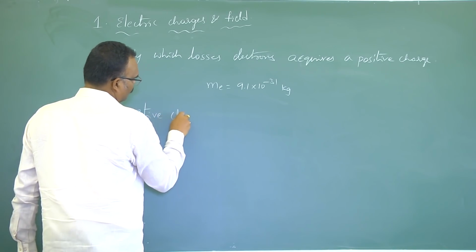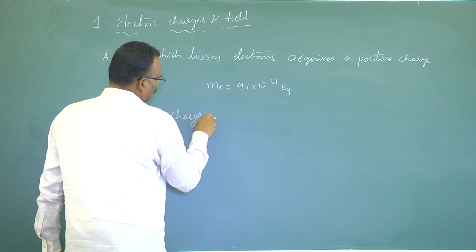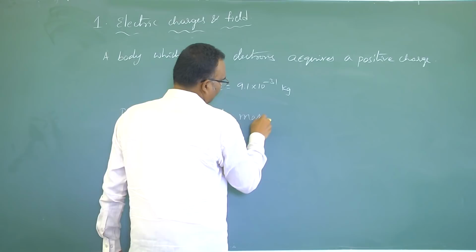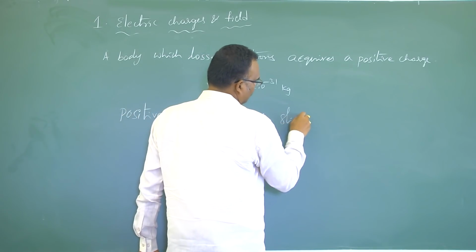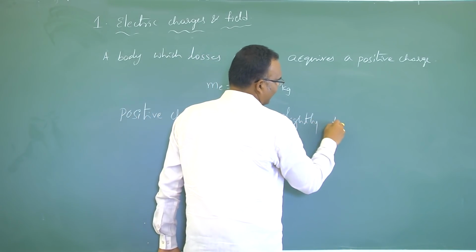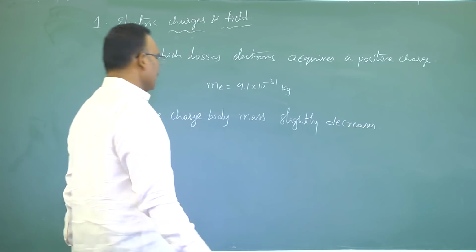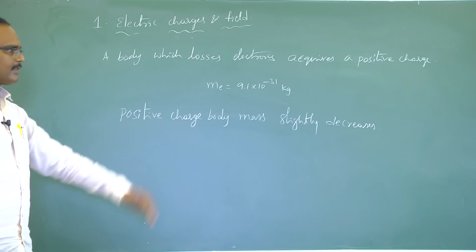So, a positively charged body's mass slightly decreases.